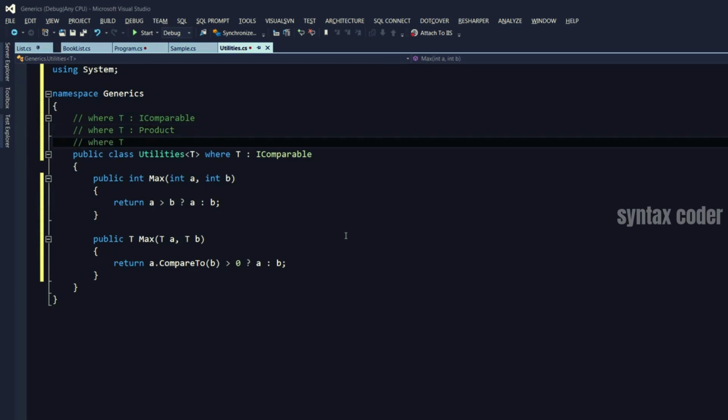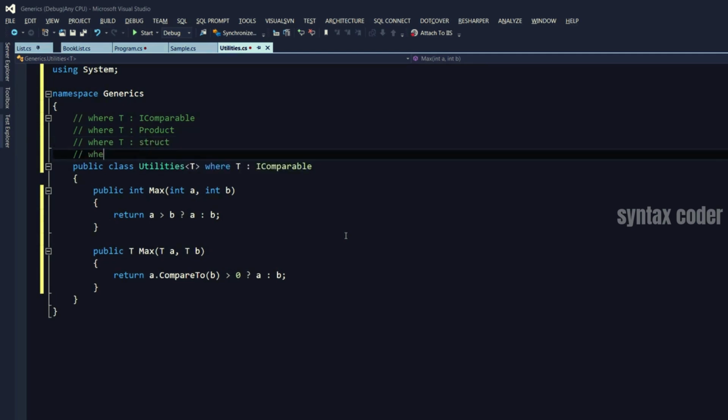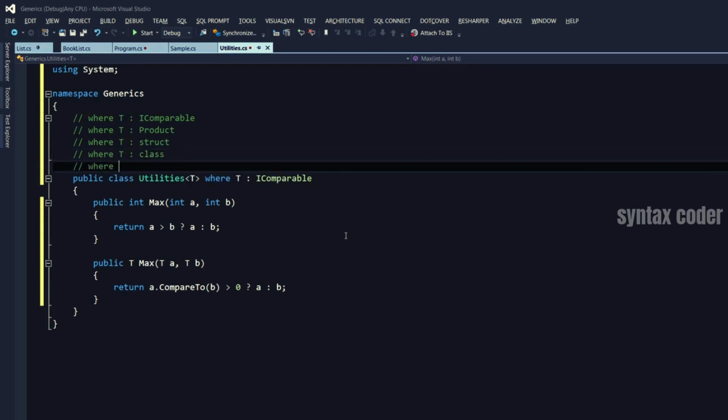You can say T should be a value type, so we use the keyword struct. Or you could say where T is a class, as in it has to be a reference type. Or you can say where T is an object that has a default constructor. Don't worry, I'm going to walk you through these with examples.